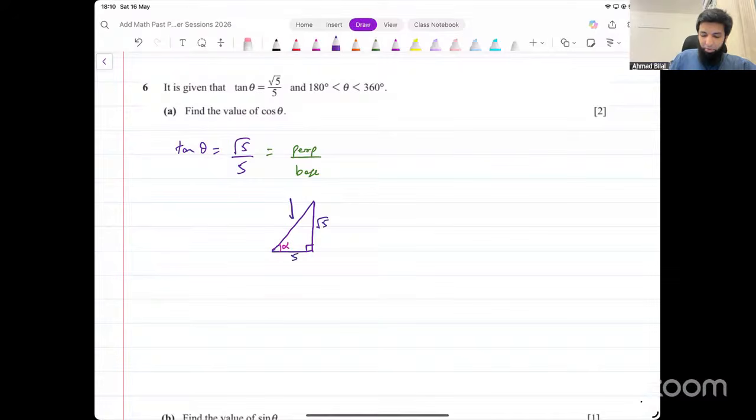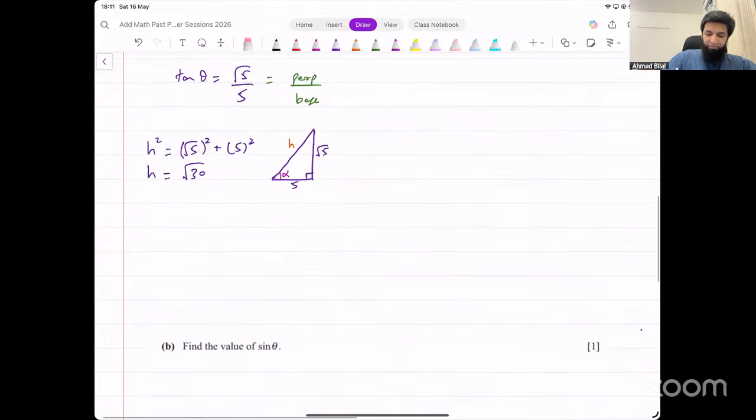Now, what about the hypotenuse? Can we find the value for hypotenuse from this? We can do that, right? We can say hypotenuse squared would equal square root of 5 squared plus 5 squared, and that gives us 5 plus 25, which is square root of 30. That's the value of the hypotenuse that we end up getting from this. Okay. Now the hypotenuse is square root of 30.